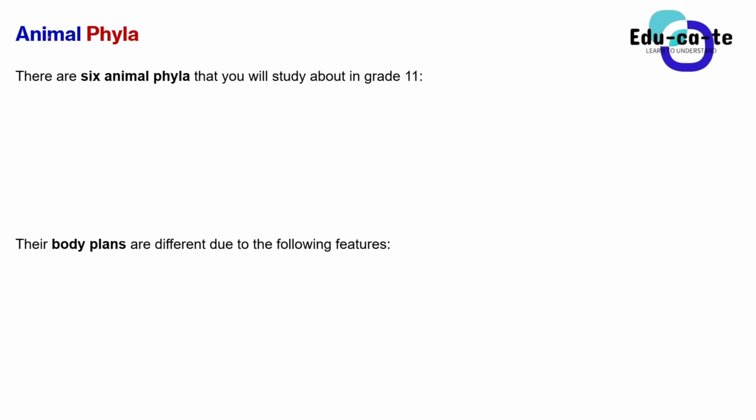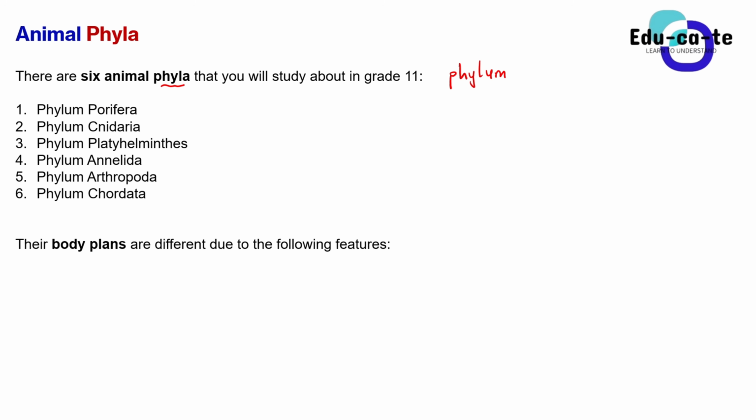So now when we're talking about the phyla, basically these are the types of animals. We call them animal phyla. If it is just one type of animal, we use the term phylum. But if there are many, we use the term phyla. So basically, we have got these 6, which is phylum Porifera, phylum Cnidaria, phylum Platyhelminths, phylum Annelida, phylum Arthropoda, and phylum Chordata.